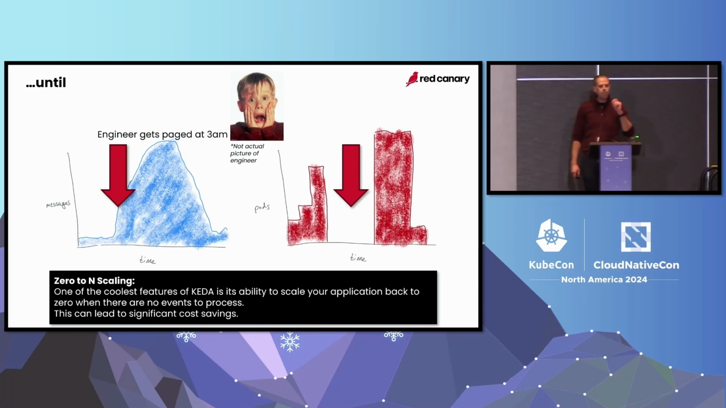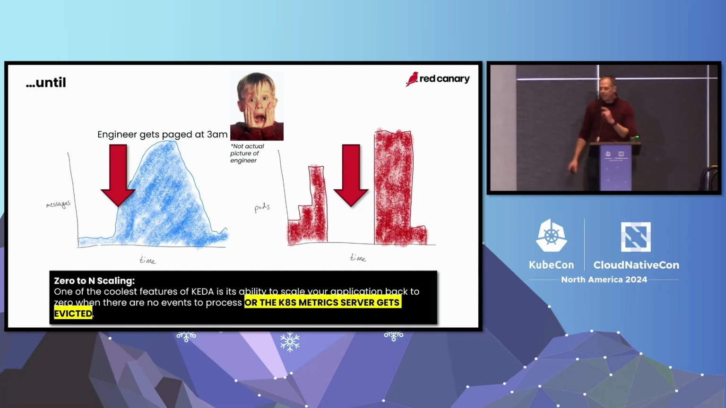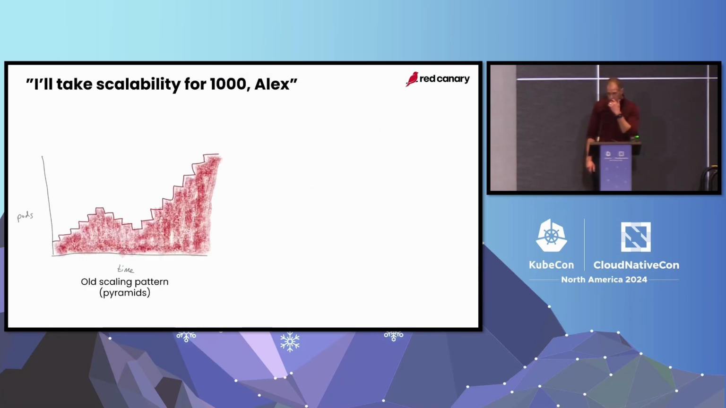Well, I had a little amendment to this quote that I needed to make. I said before you can scale to 0 when you have no messages. There's an addendum: or if the KEDA metric server gets evicted from your cluster. Now, I'm sure this was in the documentation, and there's like 3 lines of YAML that we implemented in order to solve this problem, but that was a really, really interesting discovery at 3 in the morning.